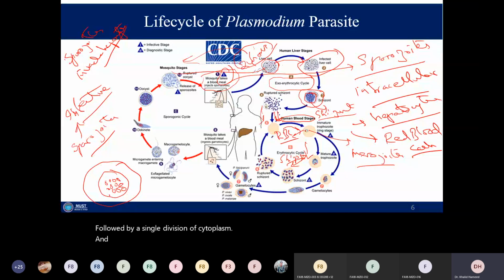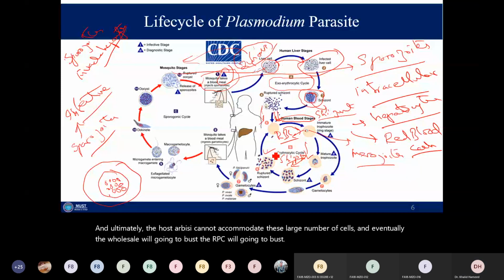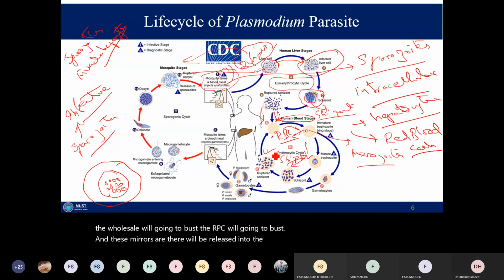Ultimately, the host RBC cannot accommodate this large number of cells, and the RBC will burst. And these merozoites will be released into the bloodstream. Once they are in the bloodstream, they will identify another RBC and get internalized.